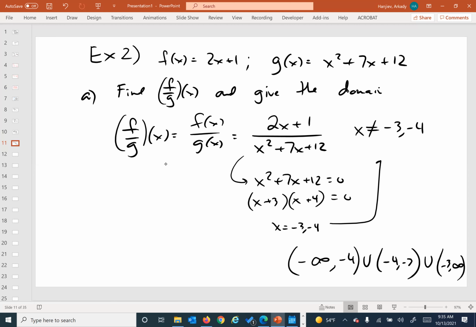Are we good? How do we mark it as infinitely close to -4? By a parenthesis. All right, let's see. You don't have time to do that one here. So are we good there with this?